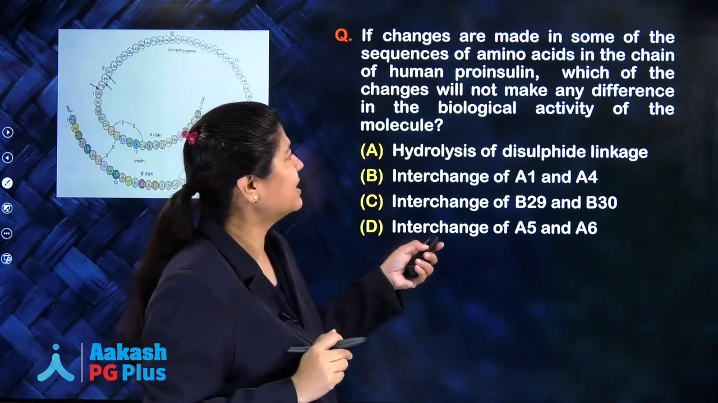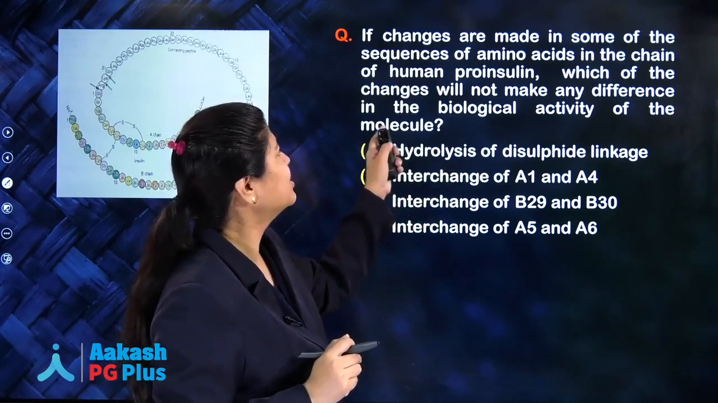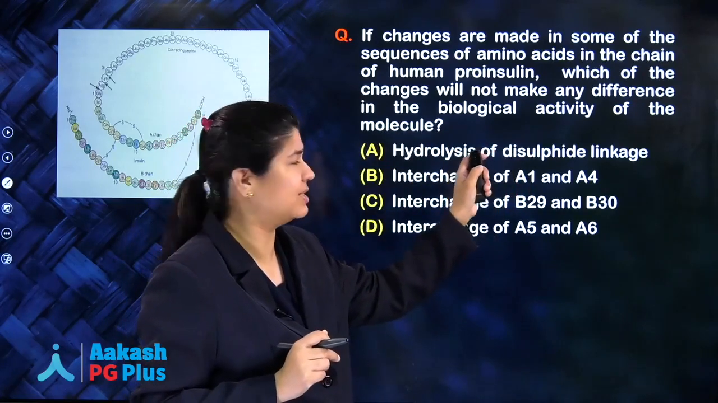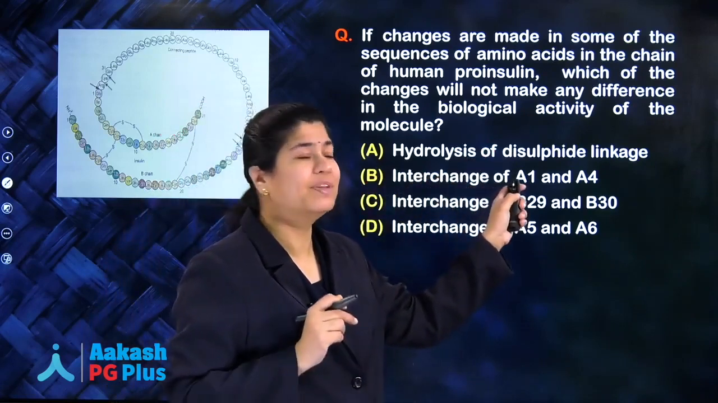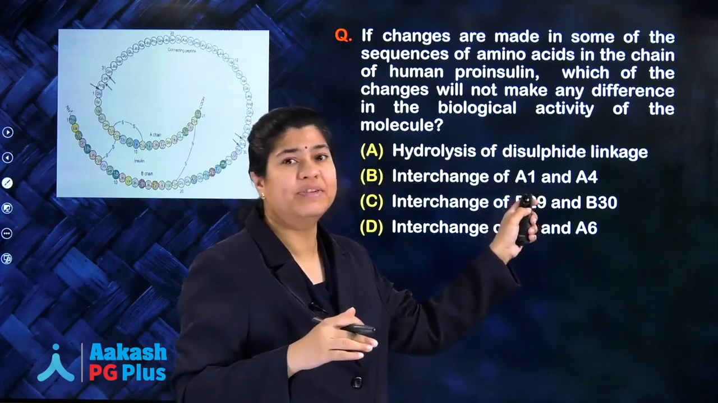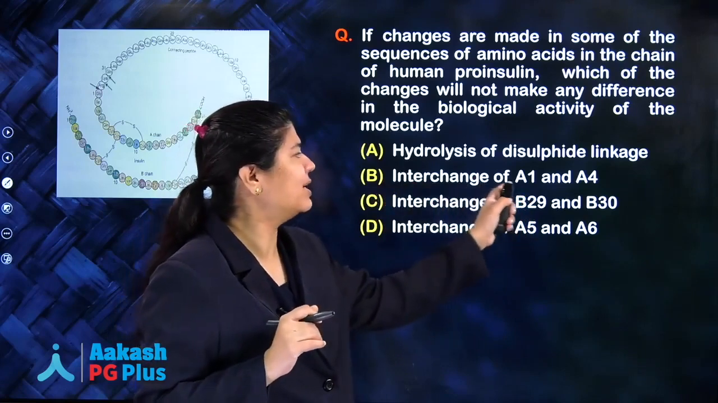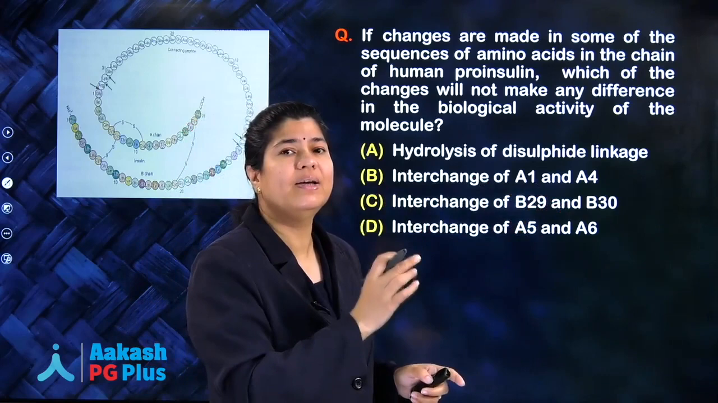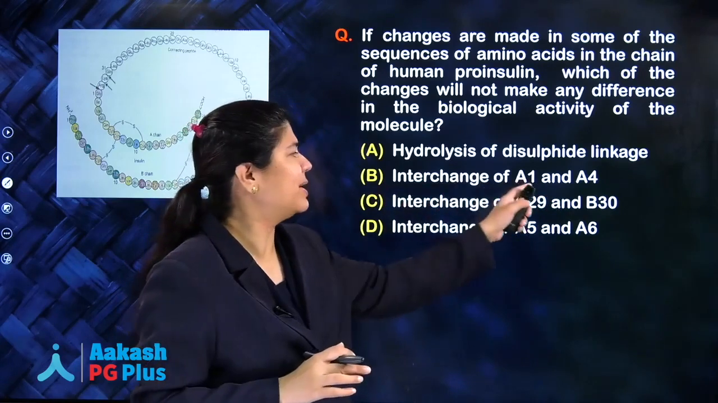Hydrolysis of disulfide linkage. The question was asking which of the changes will not make any difference to the biological activity of the molecule, that is, the biological activity will not change. So the first option is hydrolysis of disulfide linkage. If the hydrolysis of disulfide linkage is done, it will definitely affect the function of insulin. So this is not the option. Interchange of A1 and A4. As I told you, it is only the removal of B26 to B30 that will make no change. So this again will make a change.